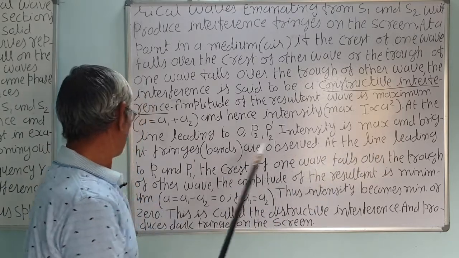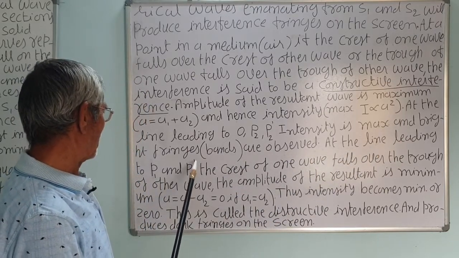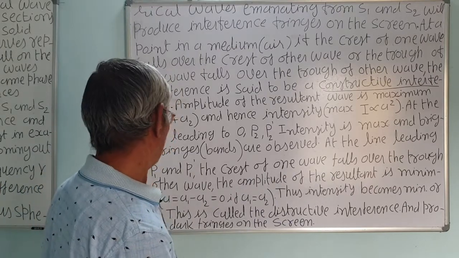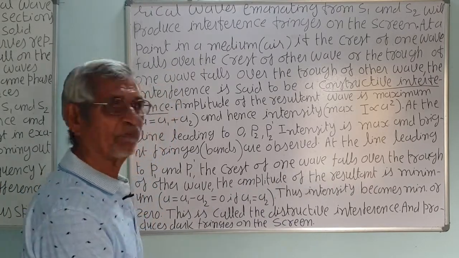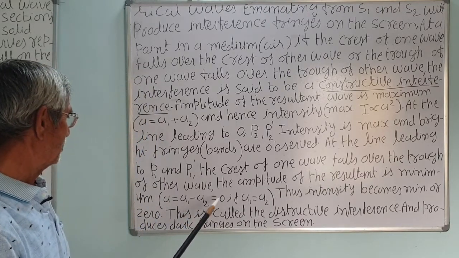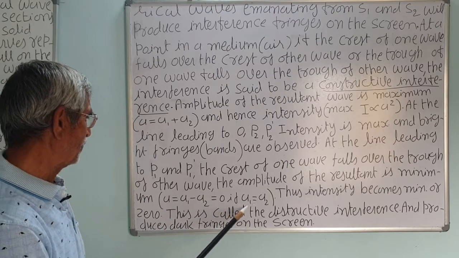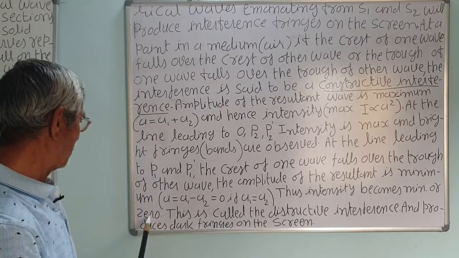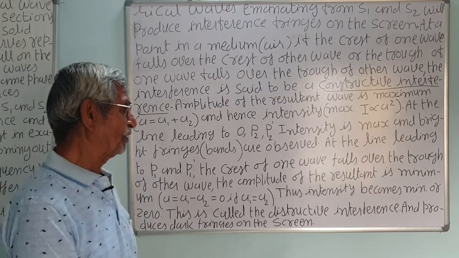At the lines leading to P1 and P1 dash, the crest of one wave train falls over the trough of another wave train, and the amplitude of the resultant wave is the minimum, say A is equal to A1 minus A2, and it is equal to 0 also if A1 is equal to A2. Thus, intensity becomes minimum or 0. This is called destructive interference.